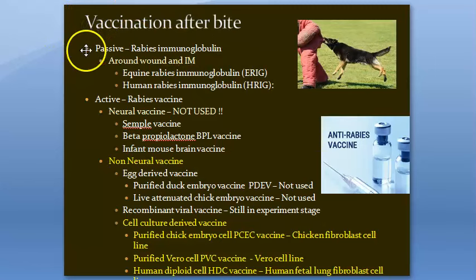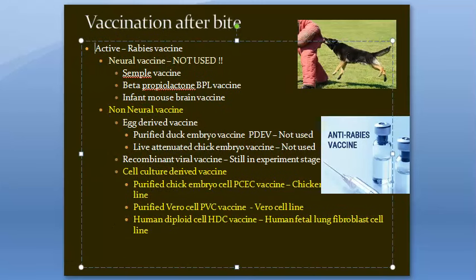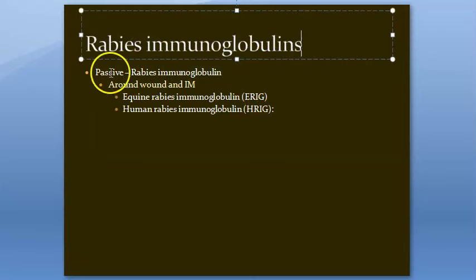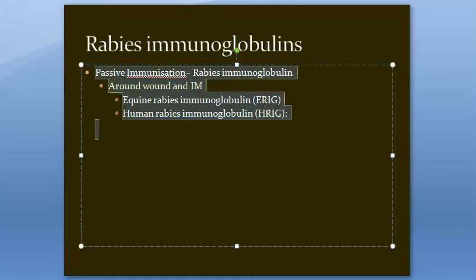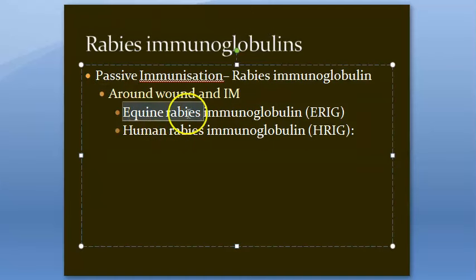Okay. Now let us look at the vaccines available for giving. Actually, these are immunoglobulins. Hold on. What immunoglobulins are available? Let's look at that. So this is passive immunization, rabies immunoglobulins, right? This is passive immunization. So you are giving the ready-made antibodies to the person. What options you have available here? Equine rabies immunoglobulin and human rabies immunoglobulin. ERIG and HRIG. We can say ERIG and HRIG, correct?